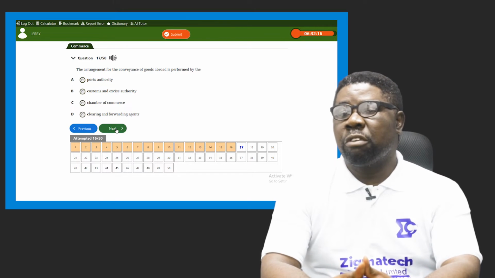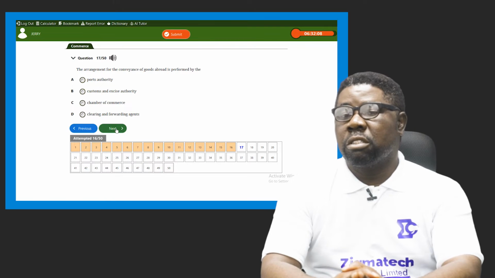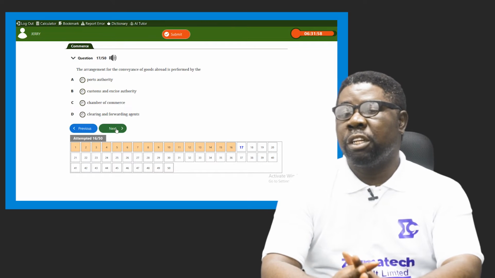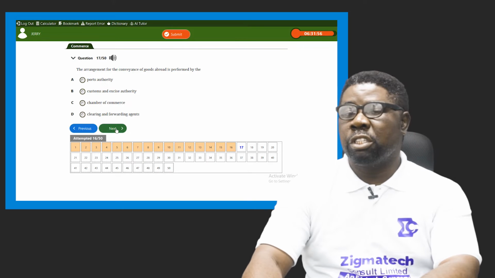C says chambers of commerce. We already know what they do before. They are people who come together to promote business in their vicinity, in their environment, in a particular city. Okay. Then D says clearing and forwarding agents. If the first three options are not correct, of course, we know that our answer should be clearing and forwarding agents. So our answer is option D.